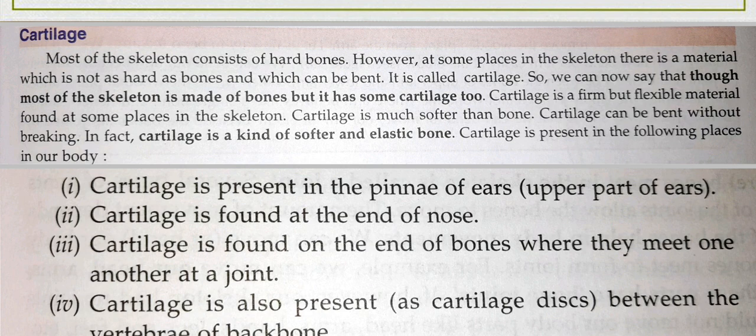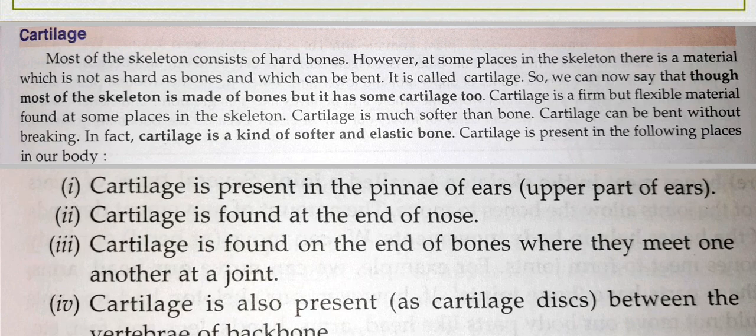Cartilage is much softer than bone. Cartilage can be bent without breaking. If you bend the bones, they will break. But if you bend the cartilage, it won't break. In fact, cartilage is a kind of softer and elastic bone.